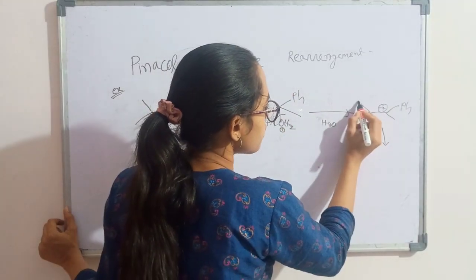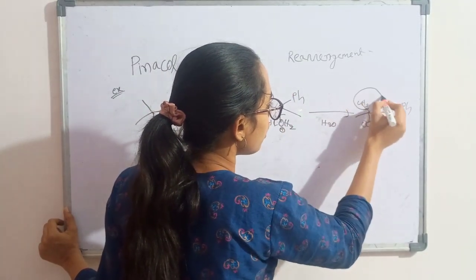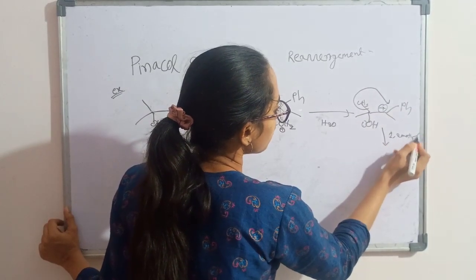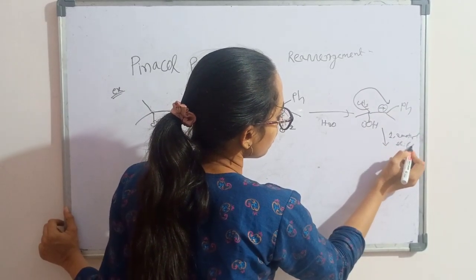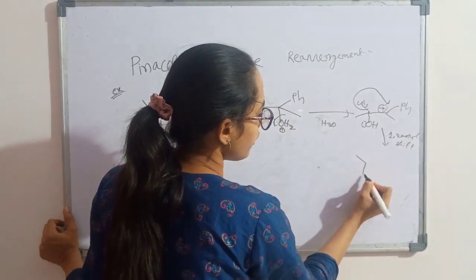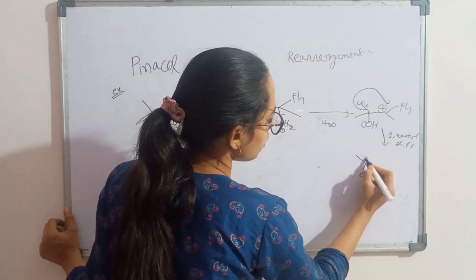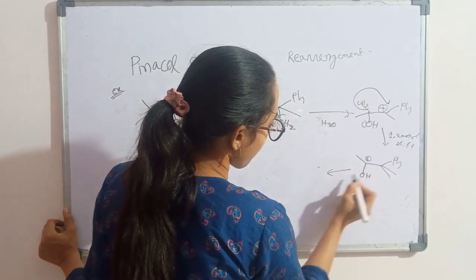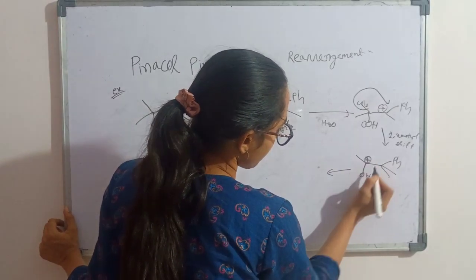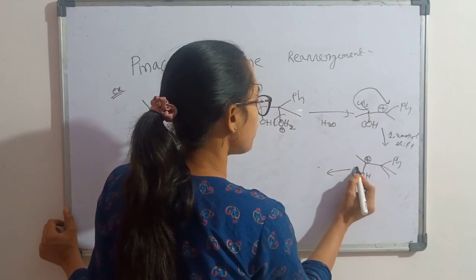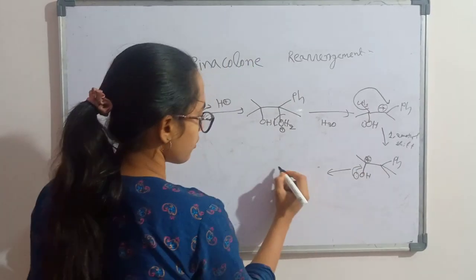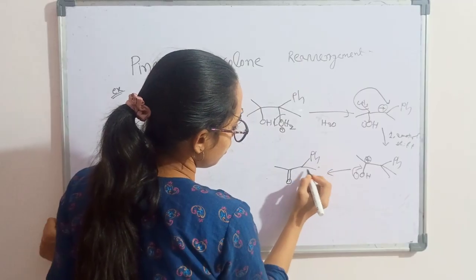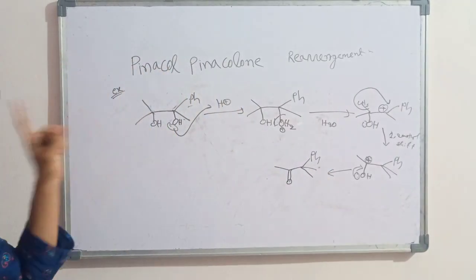Now that's why this methyl will shift. 1,2 methyl shift, and it forms this. Now this lone pair gives electrons back. It will form Pinacol. This is example 1.